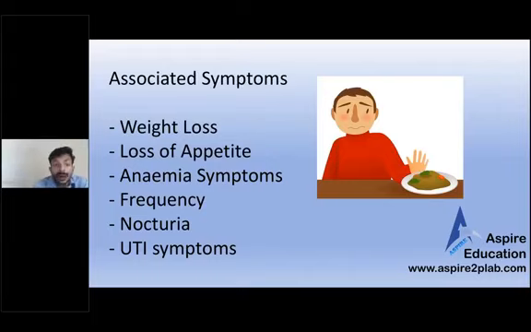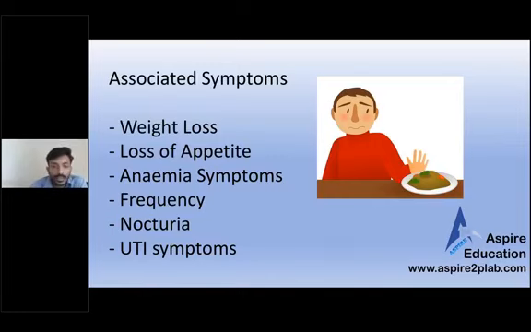But this patient might give you slight features of UTI or BPH symptoms maybe, because the patient is 55. Just to confuse us, he might give you some BPH symptoms as well. But usually he's not giving weight loss, loss of appetite, anemia symptoms. But make sure when you see hematuria which is painless in an old patient, it is always bladder cancer unless proven otherwise. So don't miss that. Very, very important finding.